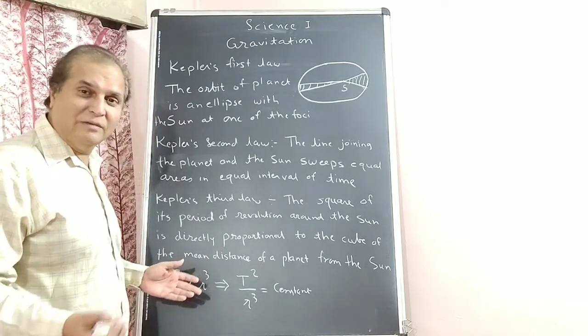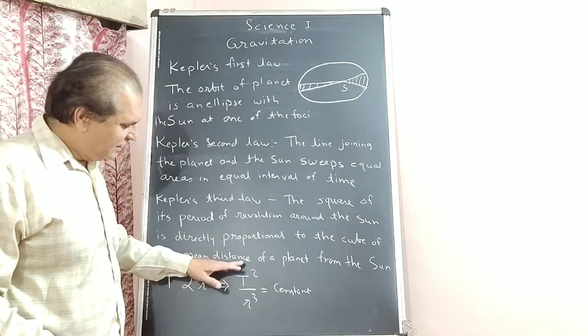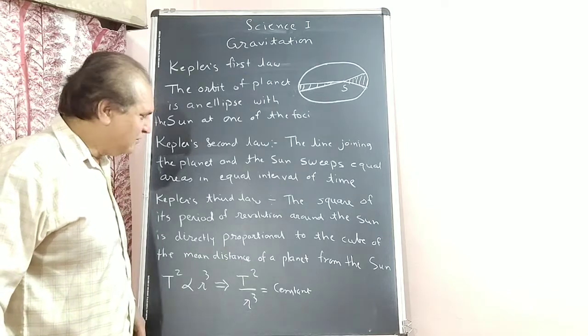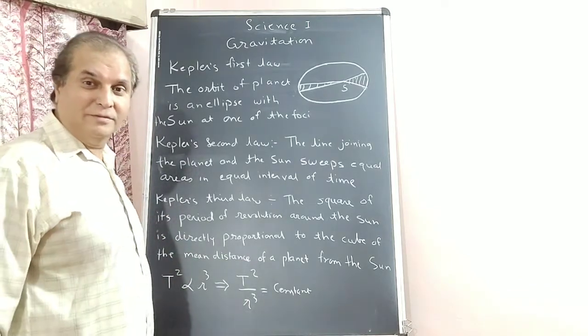For sums and numericals, you must know all the formulas. T square upon R cube is constant. For the third law, you have to write the mathematical expression also. Getting?